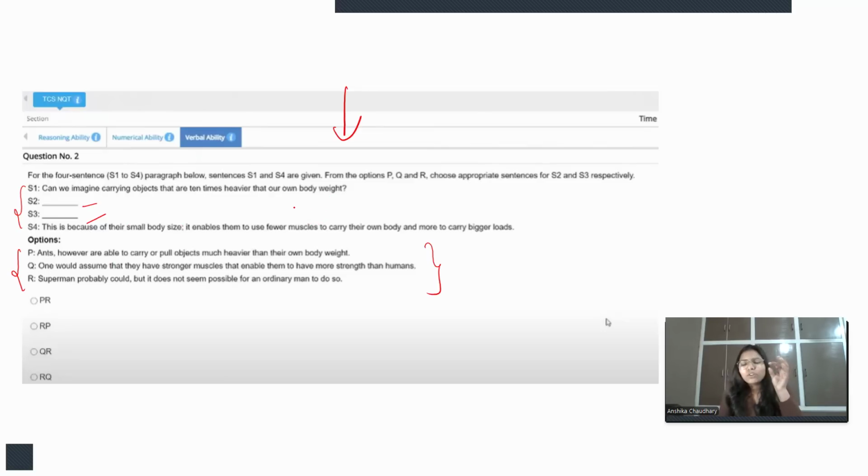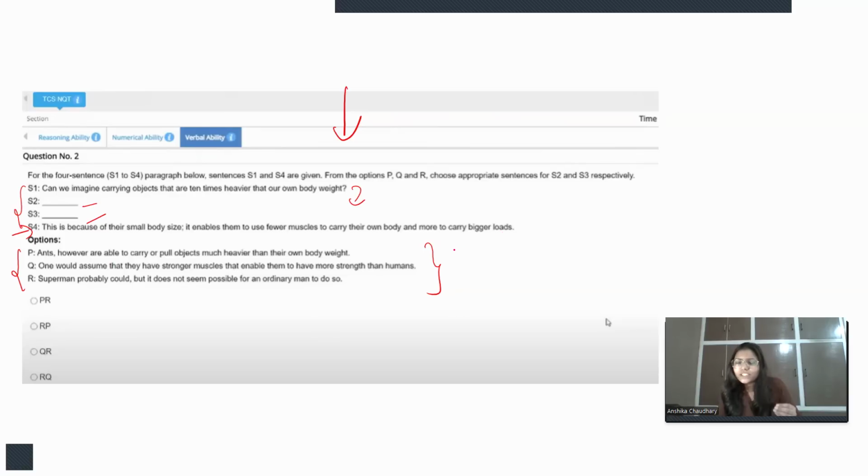As we are talking about some imagination, some hypothetical situation, in the next sentence we should continue this process, either by taking some example or by taking some imagination, but the next statement would be in continuation of this, right? Now if we come to the last part, S4: this is because of their small body size, it enables them to use fewer muscles to carry their own body and more to carry bigger loads.